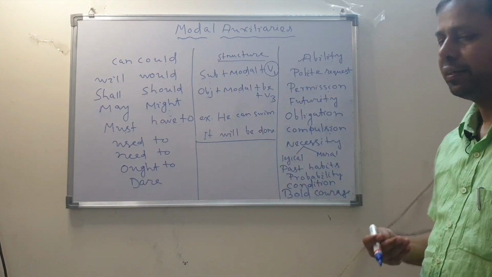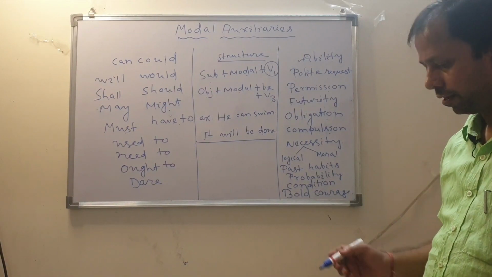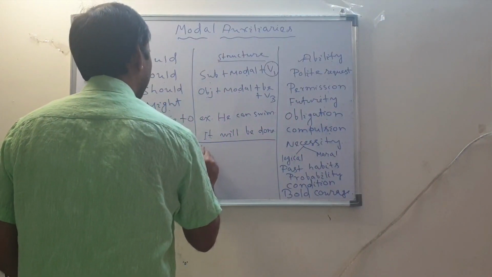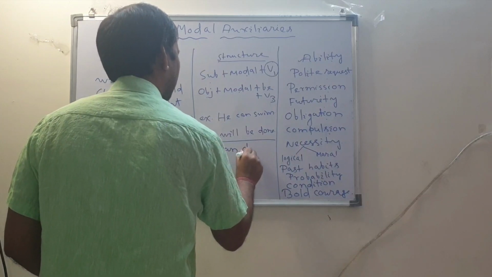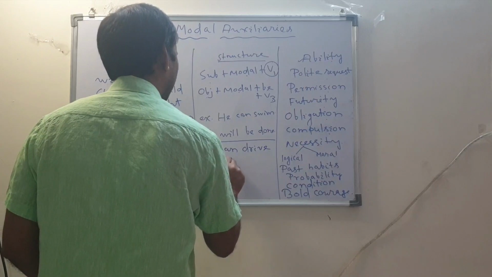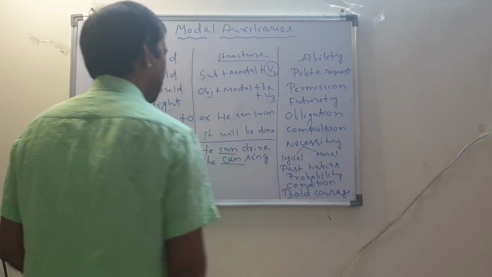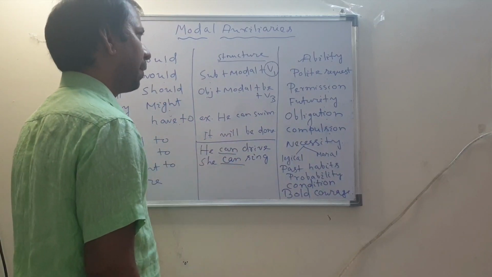Ability may be natural ability or acquired ability, doesn't matter. Let me write an example. So we use the auxiliary can for ability. He can drive, she can sing. So for ability we use can.